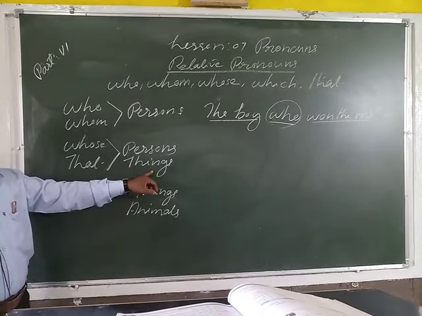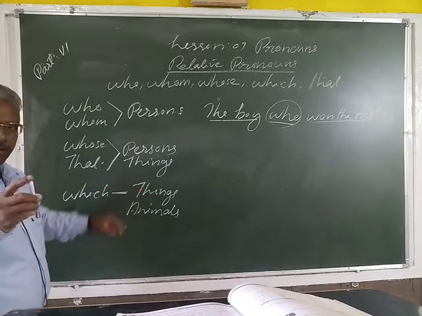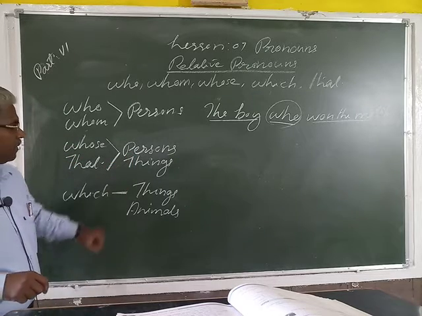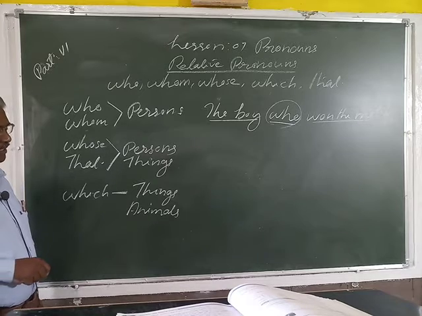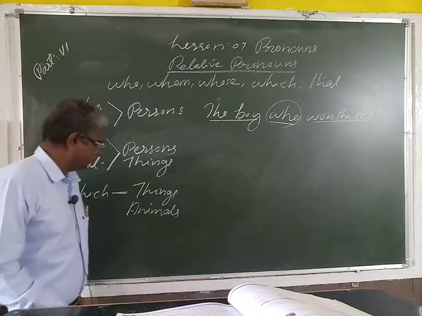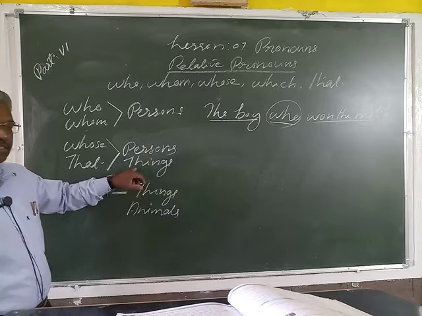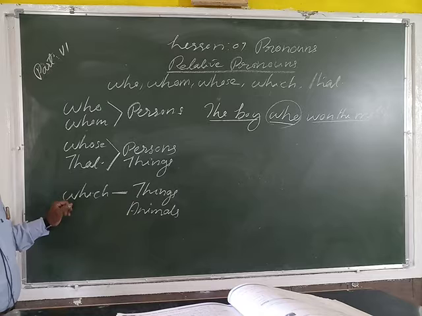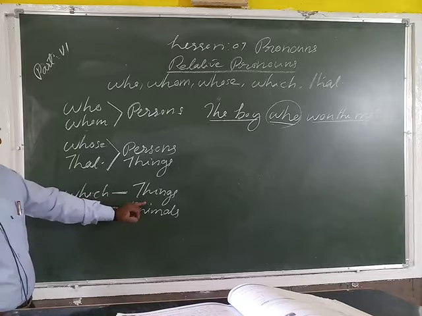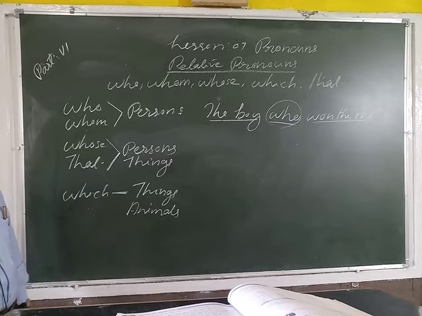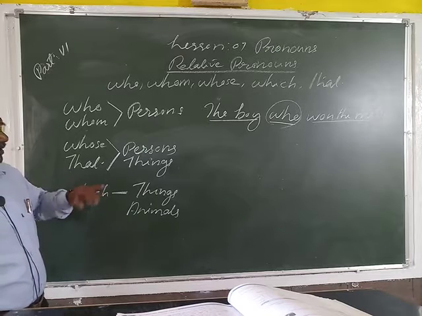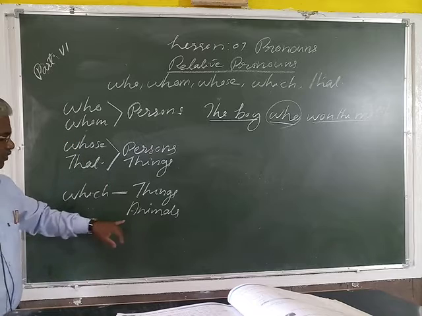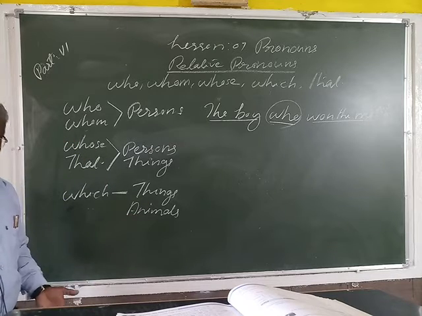Things means, for example, chalk is a thing. We can use whose or that to connect two parts in a sentence, in the case of persons and things. For persons and things we can use whose and that. Then which is used for things and animals only. This is the difference. Which is not used for persons, and who is not used for things or animals, that is wrong.